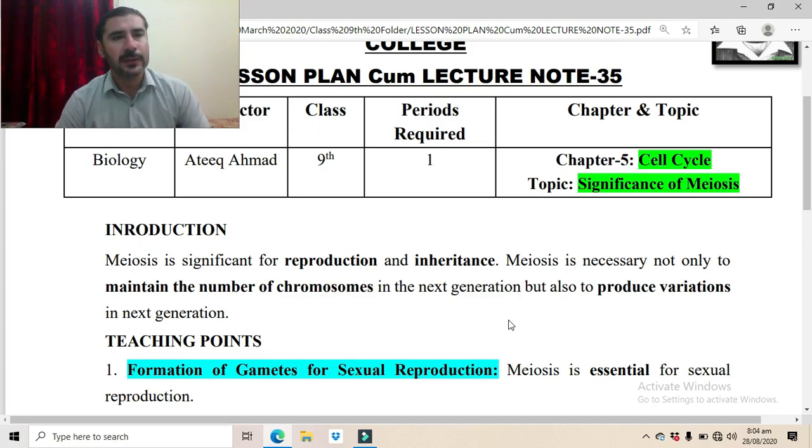So this exchange process creates new recombinations, and this basically produces new variations. So the offsprings usually vary from their parents. They are slightly different from their parents. This is because of the crossing over process in meiosis.